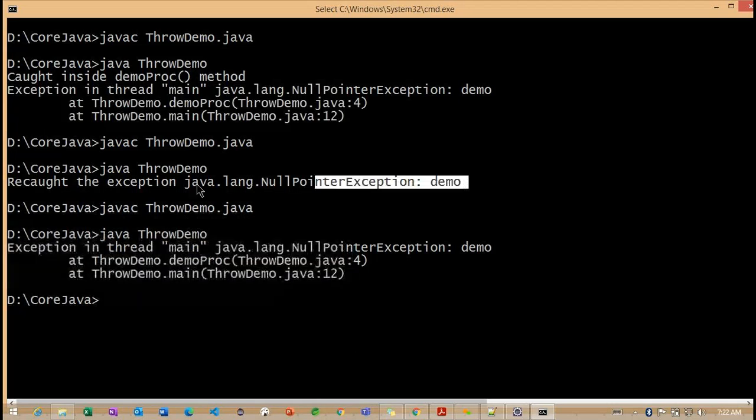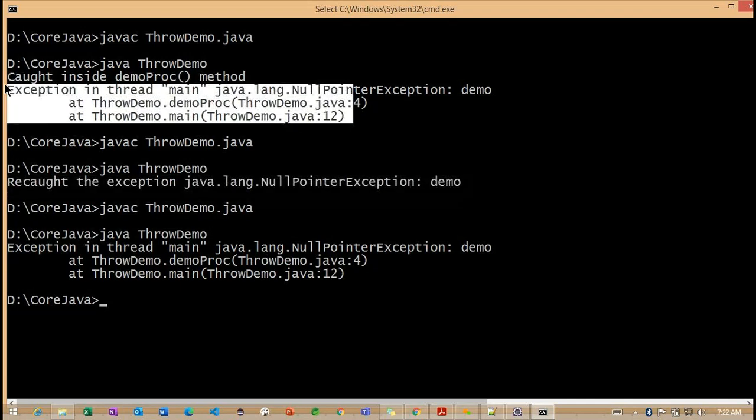But if the explicit catch block handles it, we get this message. If the default catch block is handling it, this is the message we get along with the stack trace. This is the difference between the default catch block and the explicit catch block. Whenever we write an explicit catch block, we can define whatever message we want to throw.